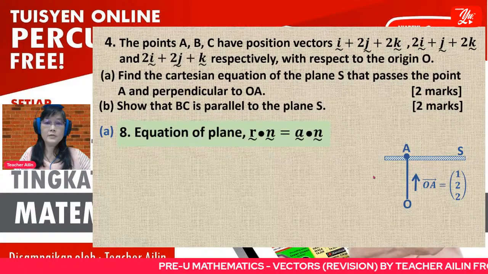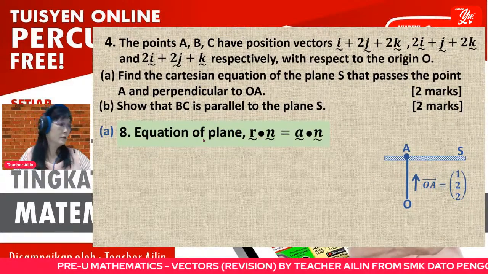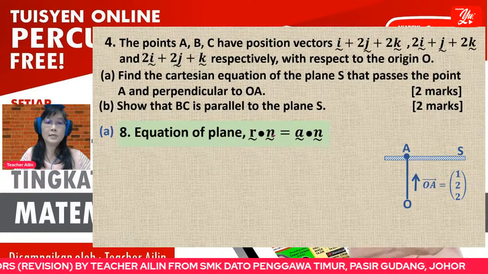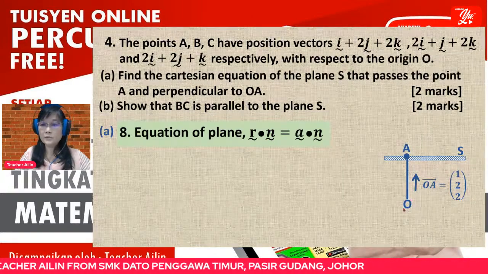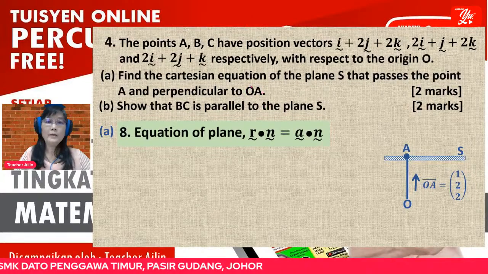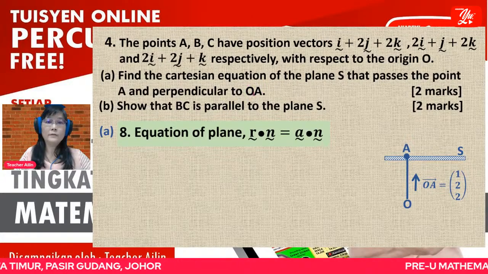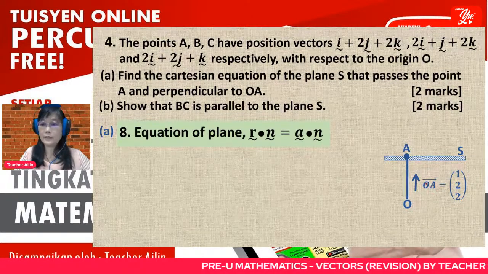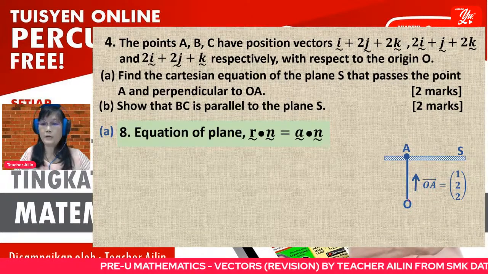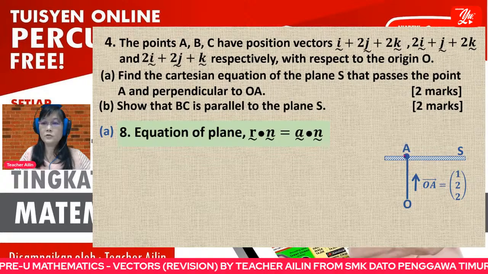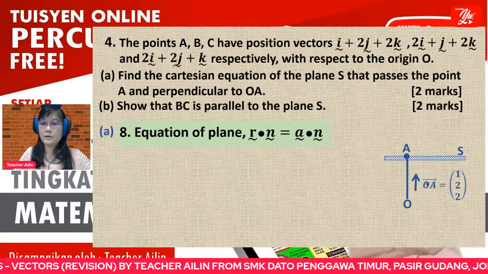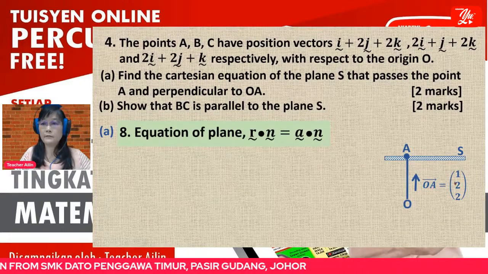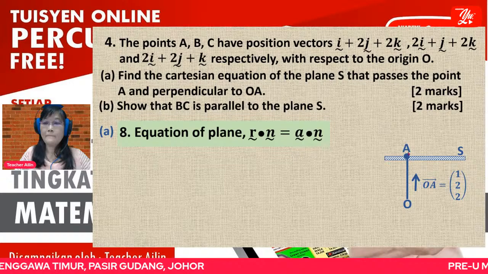So first thing, you remember, if you want to find the equation of a plane, you must have the normal vector. Normal vector is the vector which is 90 degrees. So from here, okay, OA with the arrow on top is different. OA means from point O to A. If you want to represent that it is a vector, you must have an arrow on top. So the direction vector is vector OA. Vector OA is the position vector of A. It is already given. Okay, so the point, we need a point.